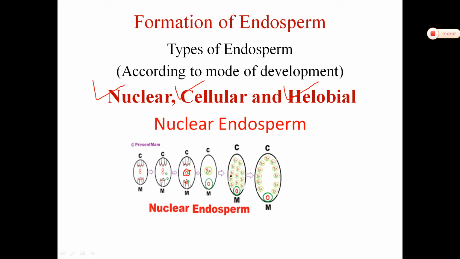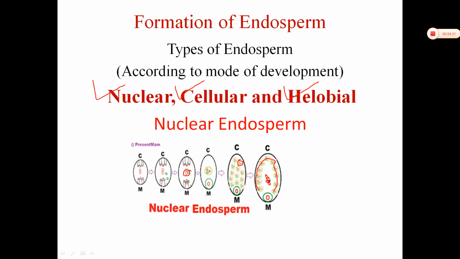Now here it undergoes repeated division, but these divisions are nuclear divisions. The cytoplasm doesn't get divided and the nuclear divisions occur, and afterwards the cell wall, you can see this is the cell wall, is formed. These cells are arranged in a circular, centripetal manner, and a vacuole, an open space, is present in the center. So this type of endosperm formation is called the nuclear type of endosperm.